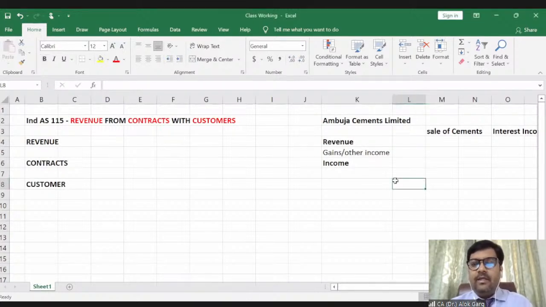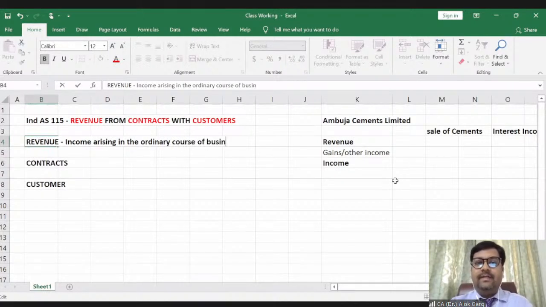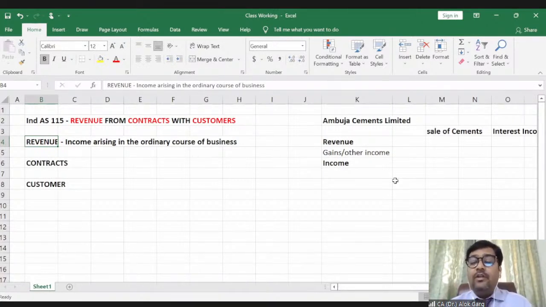Okay. So let's understand the definition of revenue. What is meant by revenue? Revenue is an income arising in the ordinary course of business, right? So revenue is an income. What does it mean? Income is not a revenue. Revenue is an income. So if revenue is an income, it means income is a wider word. So which kind of income? Revenue is an operational income, ordinary course of income, right? So we are talking about ordinary course of income, right?